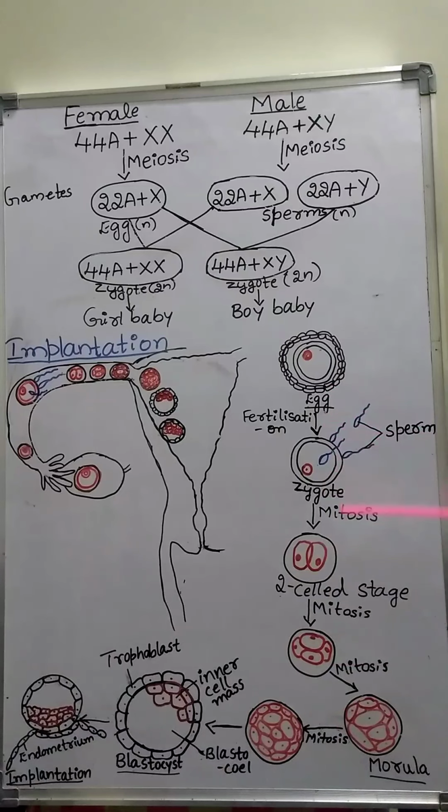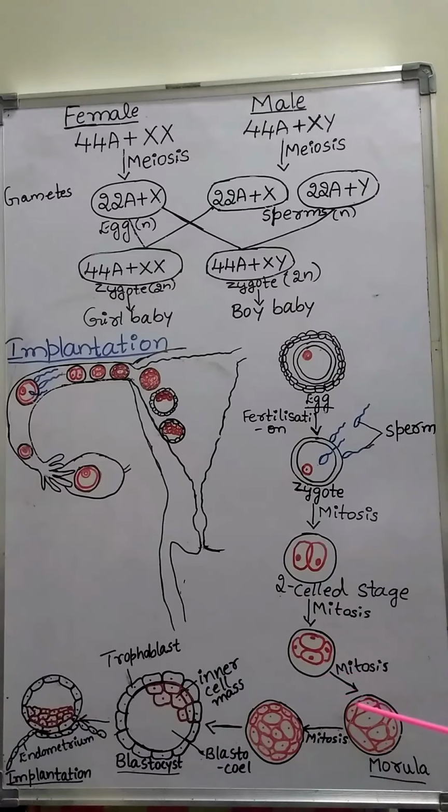As the cleavage progresses, the number of blastomeres increases. The embryo with 8 to 16 blastomeres is called a morula, and this morula is the first embryonic stage in the development of humans.